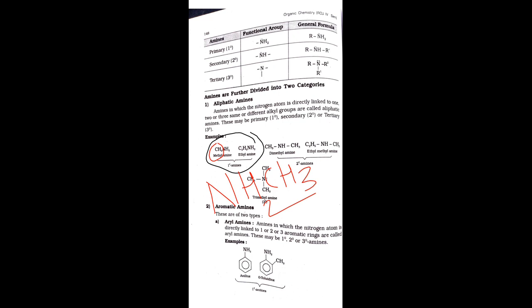That's why it is a primary amine. In the second example, the ethyl group, C2H5, is attached. That's why it is also a primary amine. These two are primary amines.